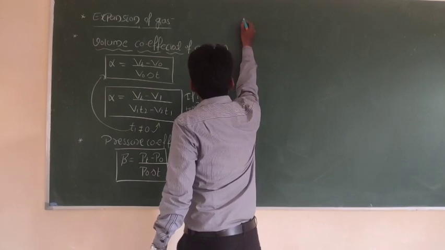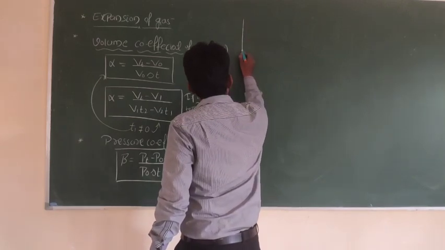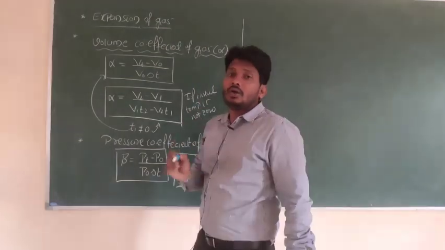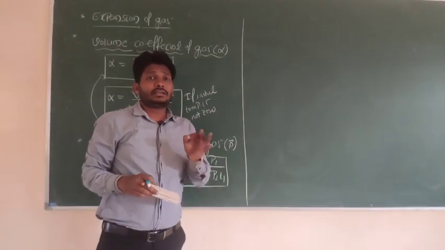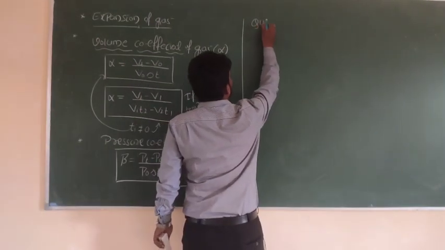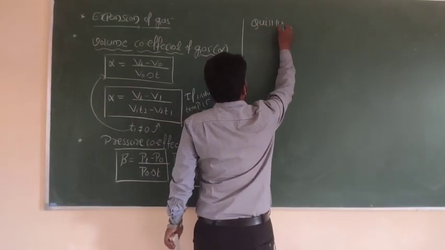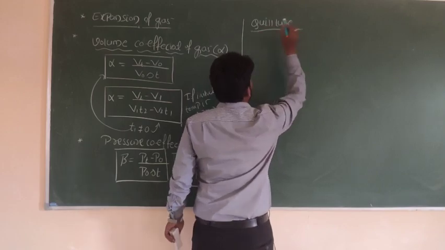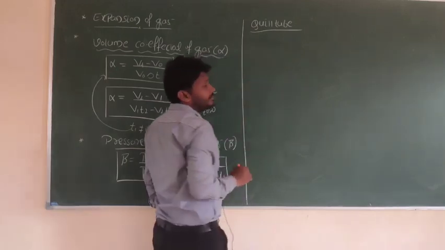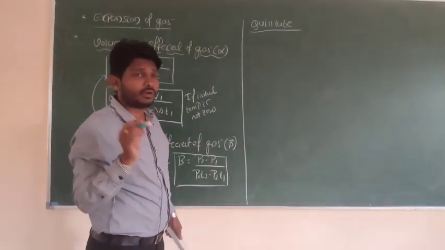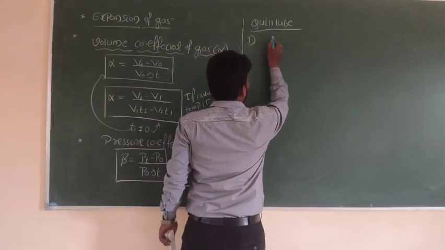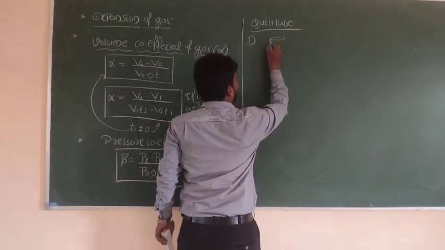In case of expansion of volume, we can consider Boyle's law and Charles' law. In order to verify Boyle's law, we have one device. That device is the quill tube, right? The quill tube is a device which is used to verify Boyle's law. Now I can find the value of pressure for different cases. First one, when the open end of the tube is vertically upward.